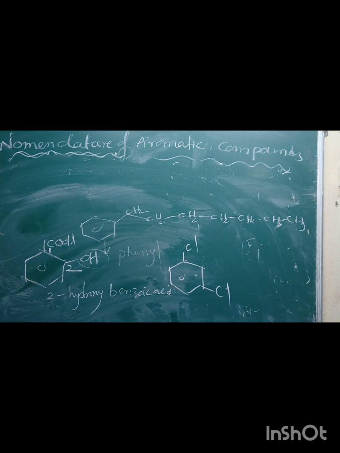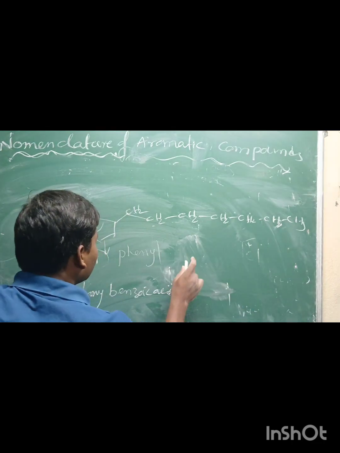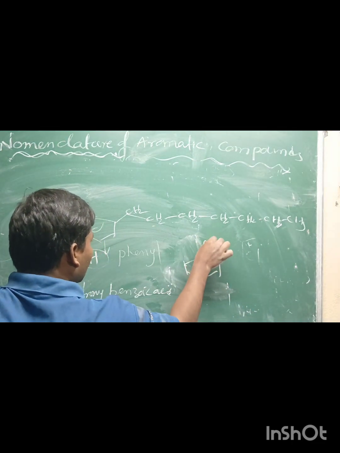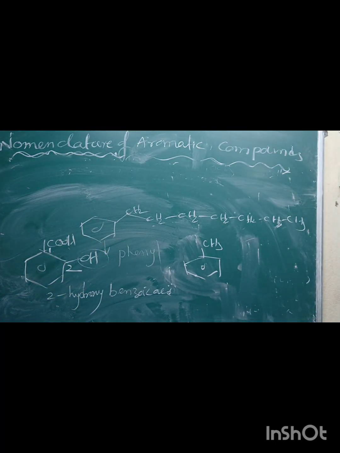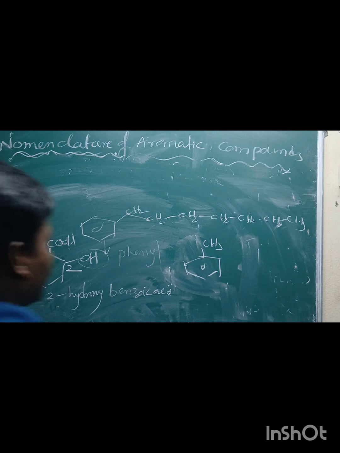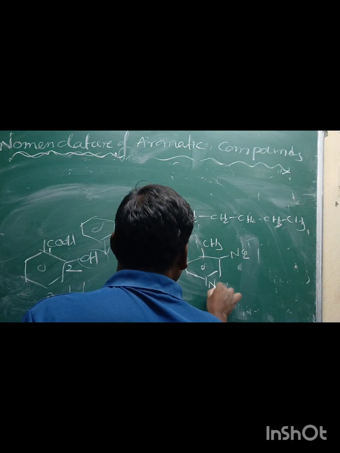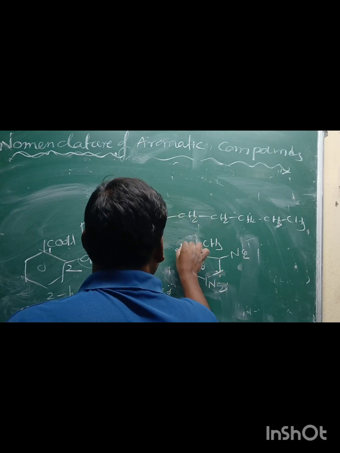If the substituent of the base compound is assigned number 1, then the direction of numbering is chosen such that the next substituent gets the lowest number. That's why alphabetical order is used. Take benzene as the base compound, toluene or methyl benzene, with different substituents connected. Here NO2 group, here also NO2 group, here also NO2 group.